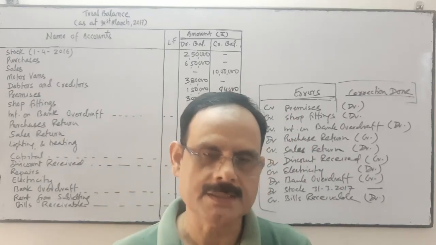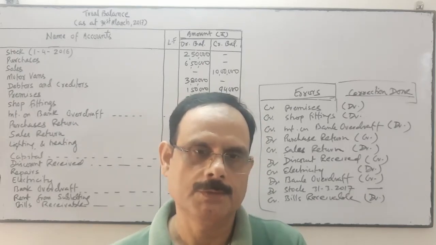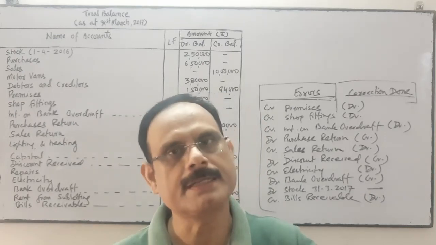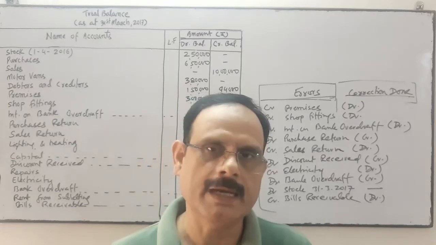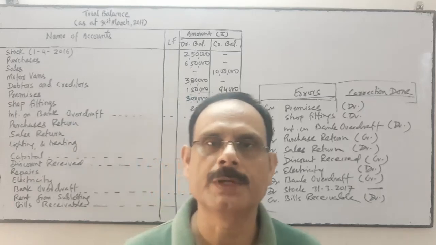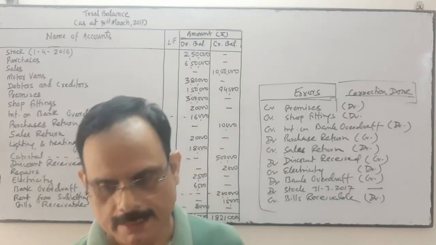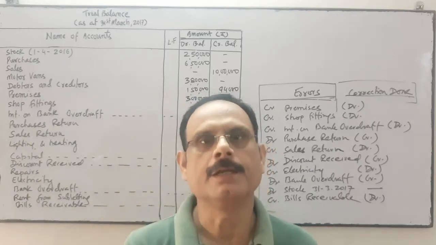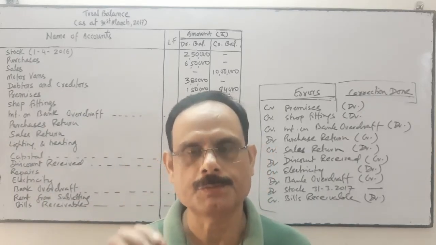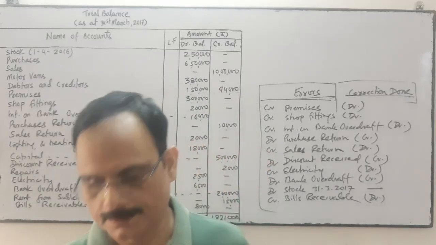The ledger of any account which has a debit balance will be reflected on the debit side, and the ledger balance of any account which has a credit balance will be shown on the credit side of the trial balance. It is prepared on a specific date, not for a period. Okay.